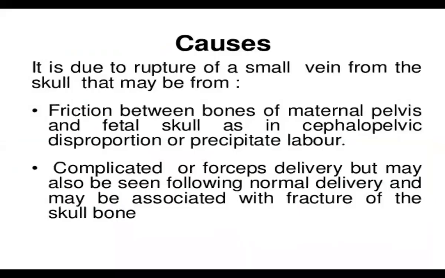Okay, then causes. It is due to the rupture of a small vein from the skull that may be from friction between the bones of the maternal pelvis and the fetal skull, as in cephalopelvic disproportion or CPD, that is what we have seen. If the head of the fetus is large or the shape of the female pelvis is not proper, it can lead to this. Or precipitate labor, or complicated or forceps delivery, but it may also occur following normal delivery and may be associated with fracture of the skull bone.